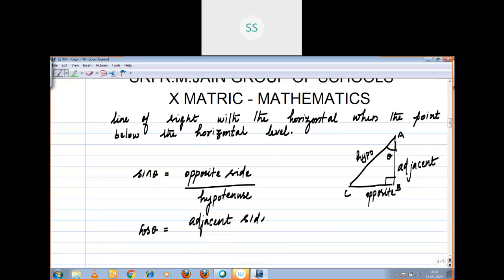Sorry, I didn't take a pen. Adjacent side by hypotenuse, right?